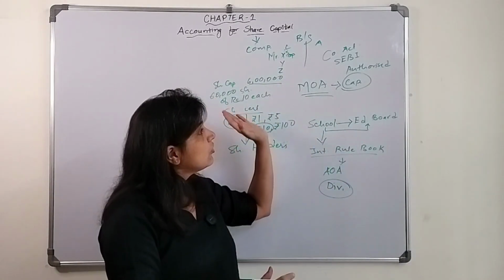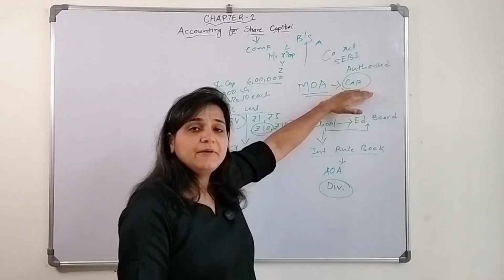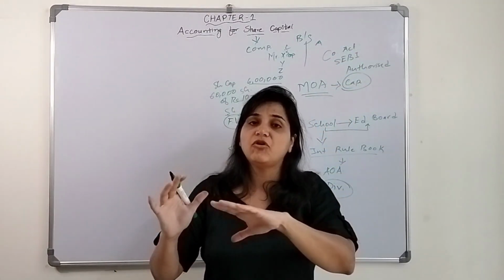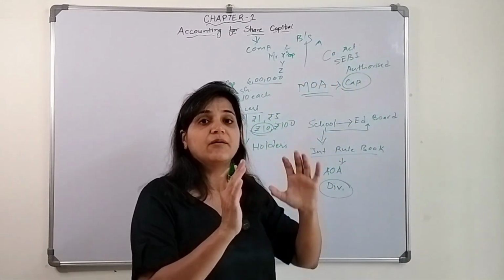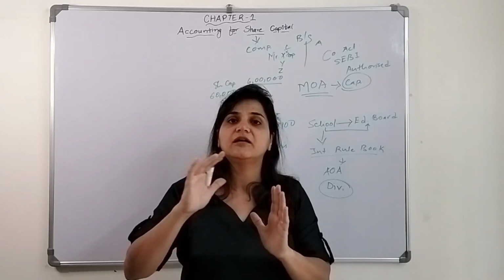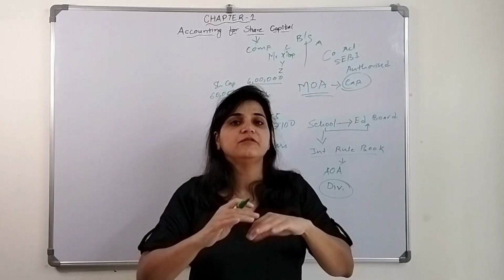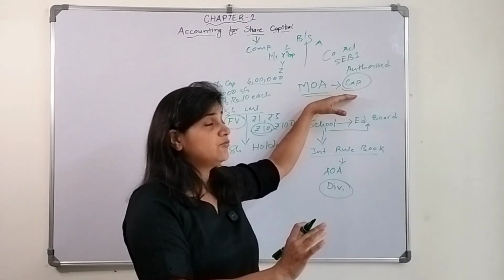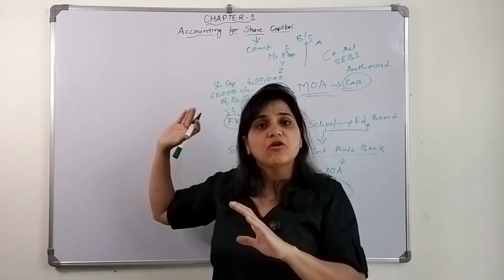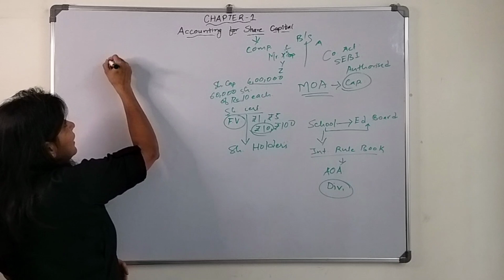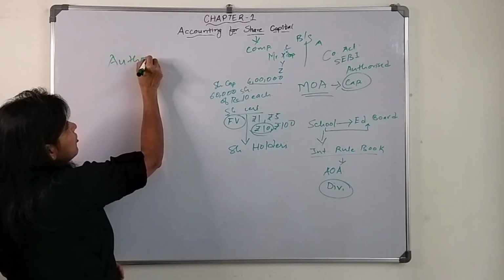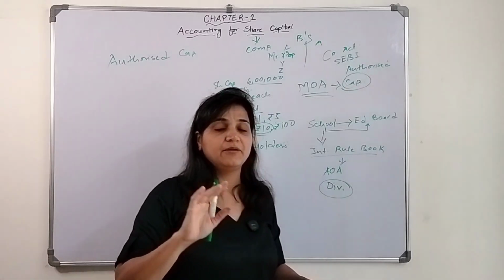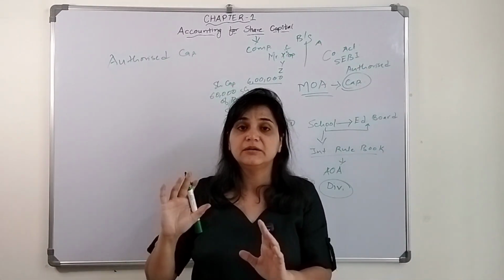So when we talk about shares, how much capital the company is authorized to ask from the public is mentioned in the memorandum of association, and they can't go beyond that limit. There is a process if they want to make any changes in the memorandum. When we talk about share capital, there is an upper limit known as authorized capital, the maximum amount the company can demand from the public.